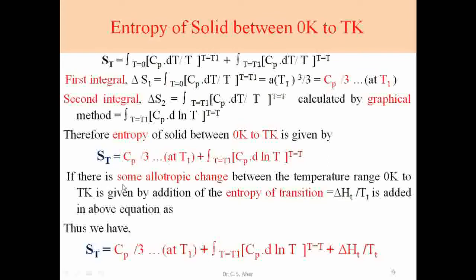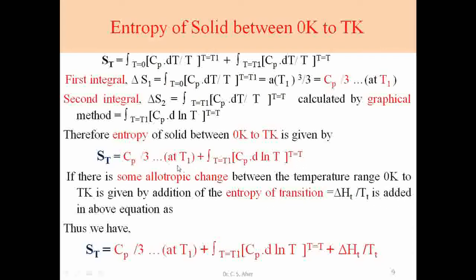Suppose there is some allotropic change in the temperature range 0 to T Kelvin. If the solid substance undergoes an allotropic change, then we add the entropy of transformation. An allotropic change means again disorder, so entropy increases. This entropy of transformation is equal to delta H upon T, where delta H is the change in enthalpy of transformation at that particular temperature, and it is added to the above equation.